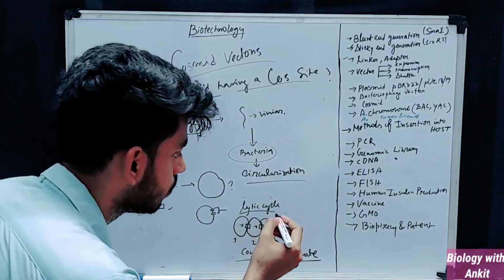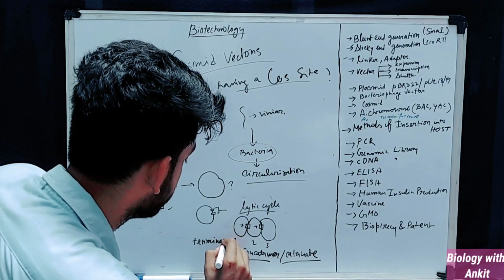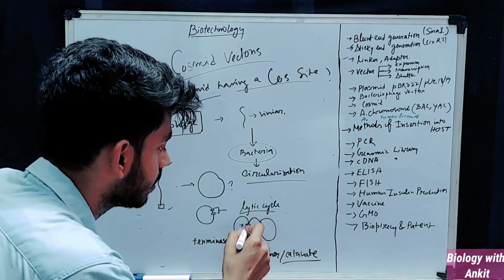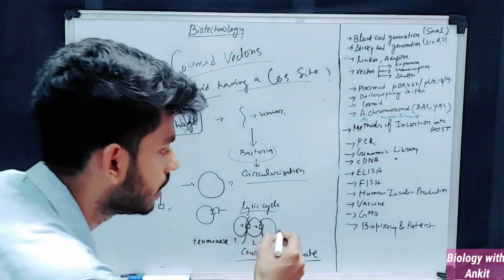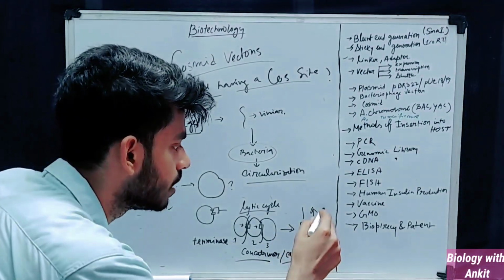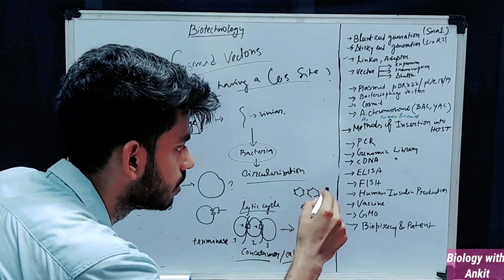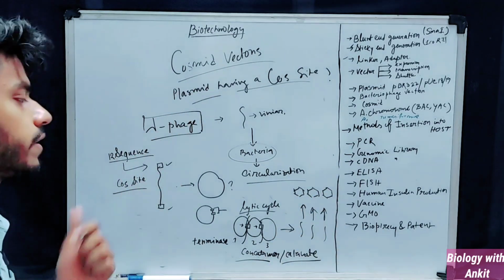Then an enzyme called terminase comes into play and cuts the COS sites, and it produces again the linear DNA, and this linear DNA is packed inside the newly formed head. So this is the role of the COS site.